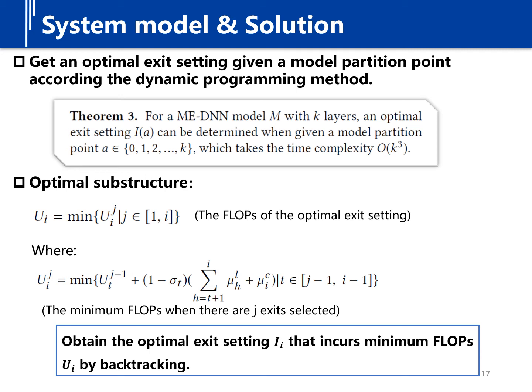In this way, the best response of end device i to a strategy profile can be obtained only by searching all the possible model partition points, greatly narrowing the search space to O(N) and enabling us to efficiently find a Nash equilibrium.